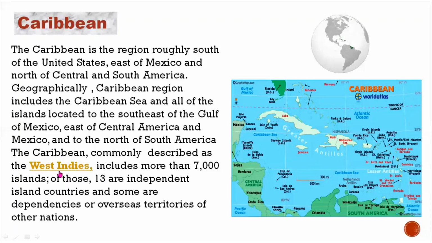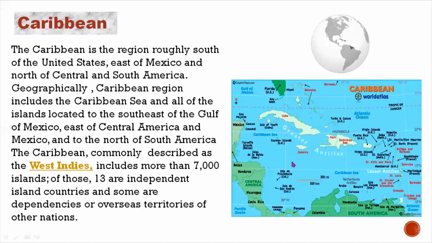So Caribbean को West Indies भी कहा जाता है. So the West Indies includes more than 7,000 islands. ठीक है ना? यहाँ पे 7,000. You can see we have different islands. They make the West Indies, and 13 are independent island countries, and some are dependencies or overseas territories of other lands. So कुछ तो यहाँ पे independent territories हैं, independent islands हैं, मगर कुछ islands are controlled by other countries from outside. यानी कि किसी का ताल्लुक UK से है, किसी का ताल्लुक France से है.